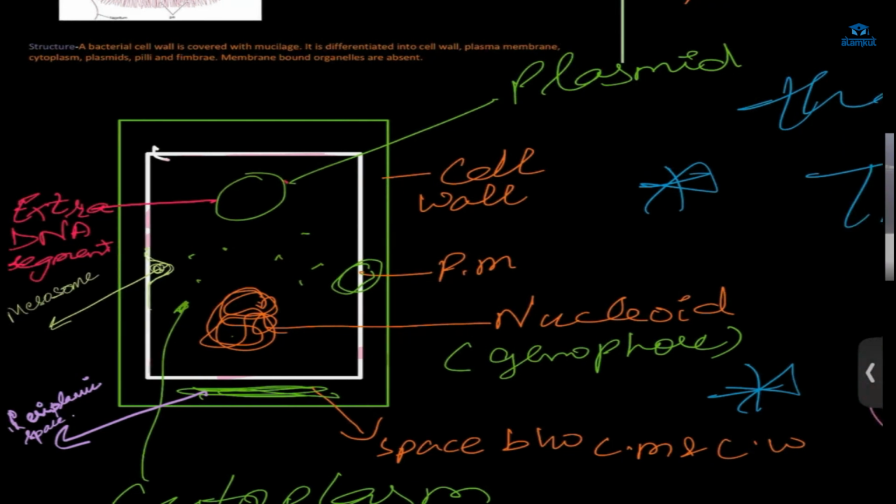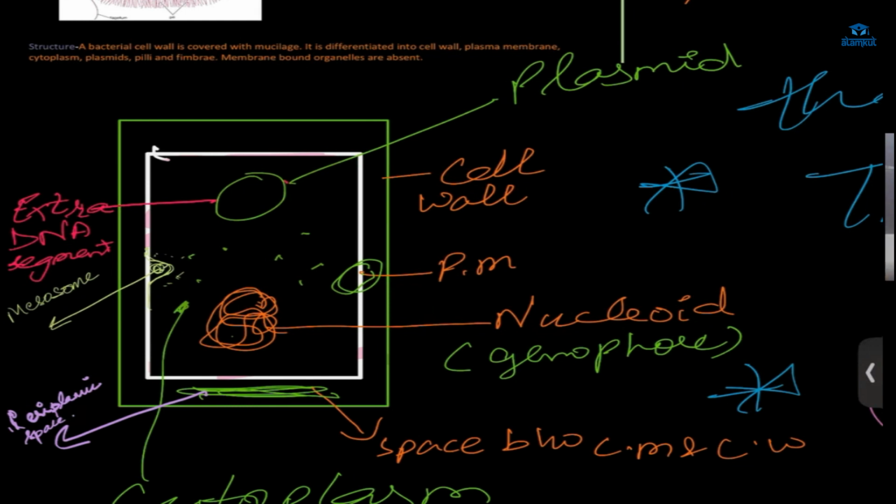So this mesosome helps in cellular respiration because it will contain respiratory enzymes, since there is no mitochondria. The bacteria needs energy, so from where would it get energy? There will be the mesosome, and in that we will have respiratory enzymes which will help in producing the energy.